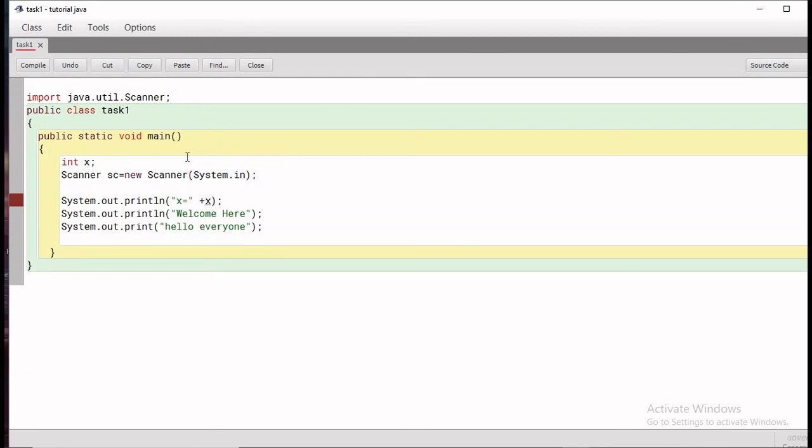And then you have to call a method like x equal to sc.nextInt. Now we'll see what happens.